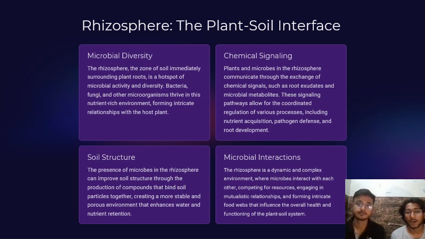The presence of microbes in the rhizosphere can improve soil structure through the production of compounds that bind soil particles together, creating a more stable and porous environment. Microbial interactions. The rhizosphere is a dynamic and complex environment where microbes interact with each other, competing for resources, engaging in mutual relationships, and forming intricate food webs that influence the overall health and function of the plant soil system.